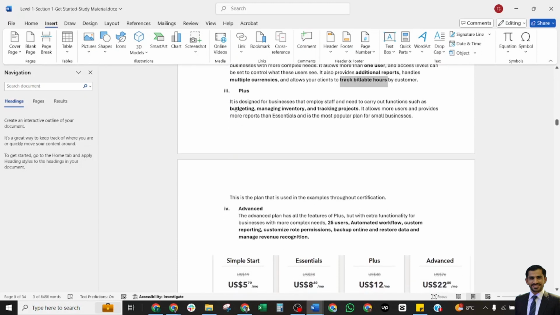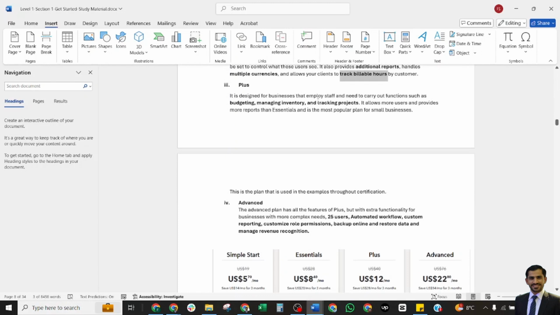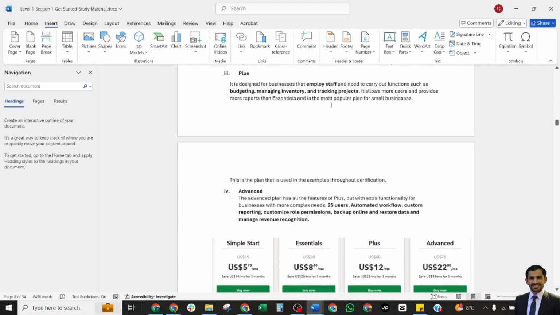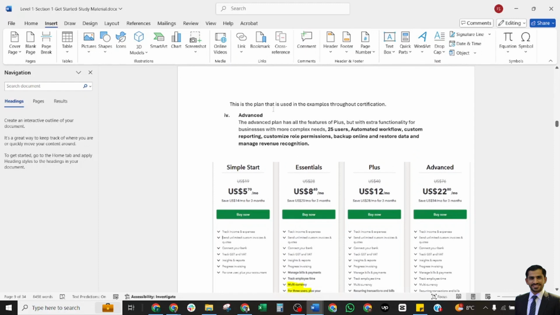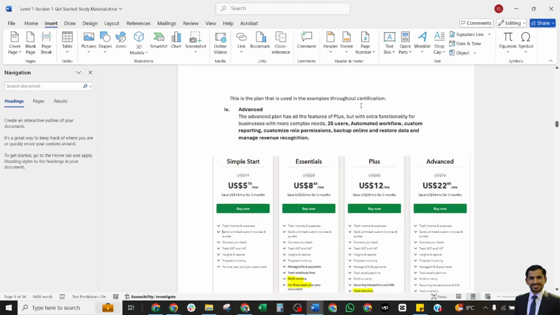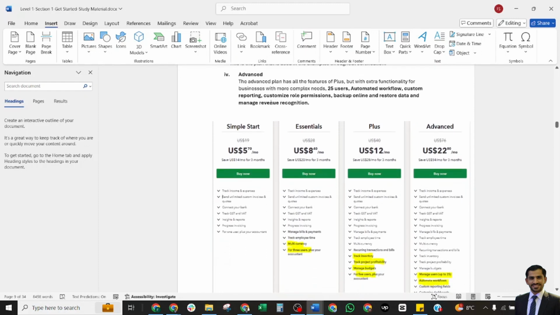The next one is Plus. It is designed for businesses that employ staff and need to carry out functions such as budgeting, managing inventory, and tracking projects. This allows more users and provides more reports than Essentials, and is the most popular plan for small businesses. This plan is used in the example throughout the certification.